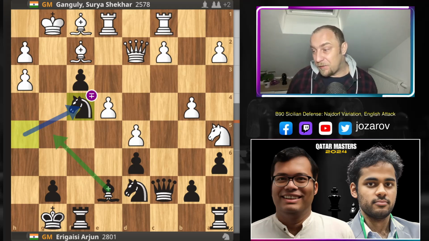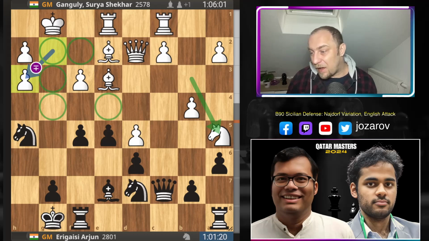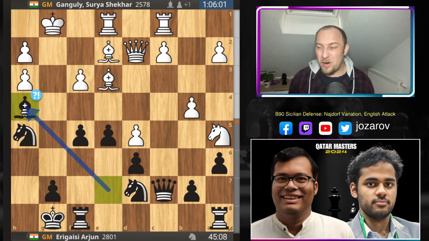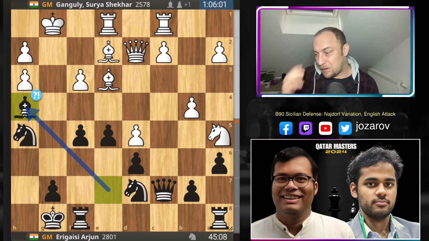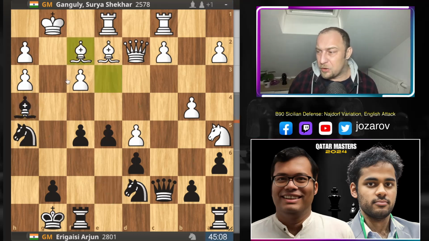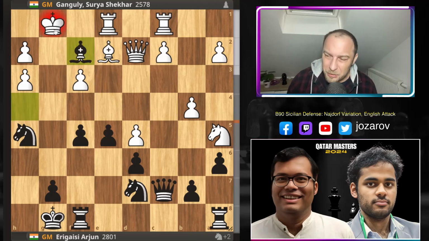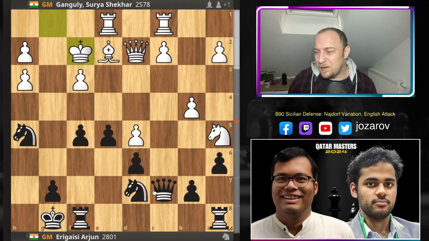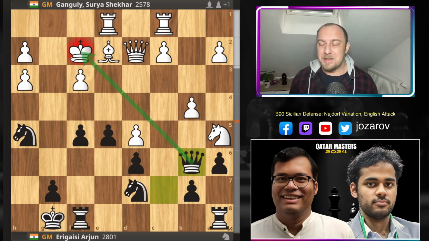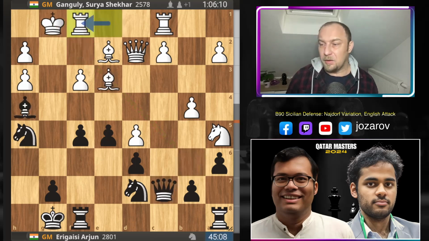So after g takes h3, Arjun instead of f4 plays now bishop to h4, which was still okay. It's not like white is better because of this move bishop to h4, but really an unnecessary move here by Arjun. Even if you try bishop to f2, then as we mentioned, bishop to f2, king takes f2, and then with queen to b6. So here still white should somehow try to keep the dark square bishop on the board. So that's why Ganguly played, I think, the correct choice.